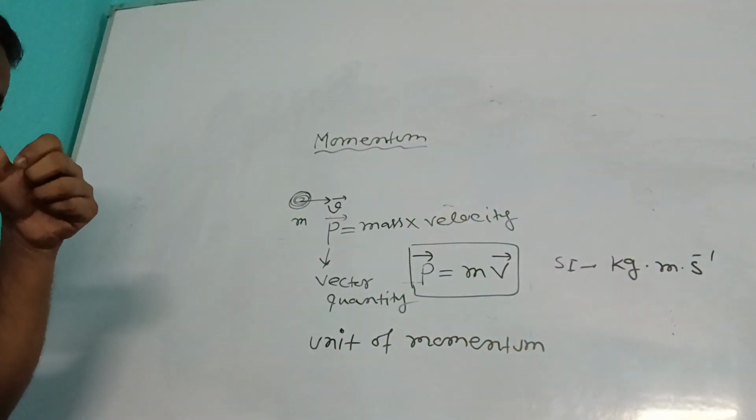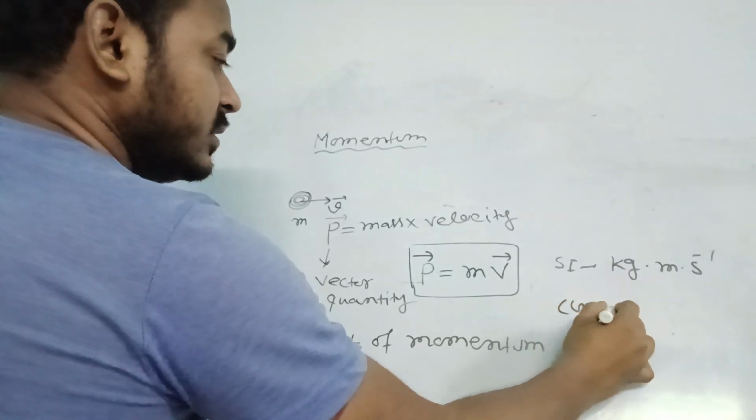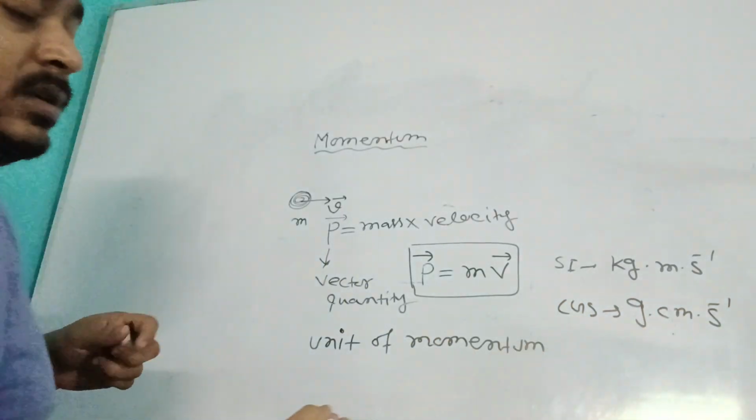So kg meter per second. In the CGS system, it would be gram centimeter per second.